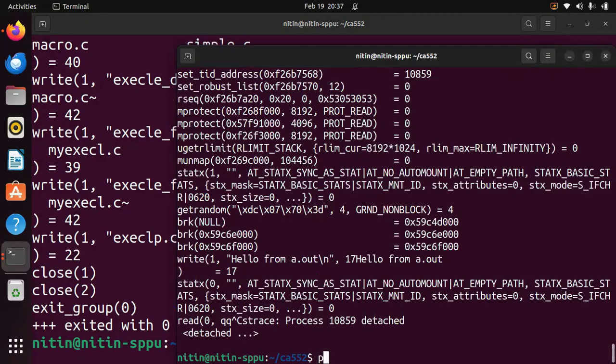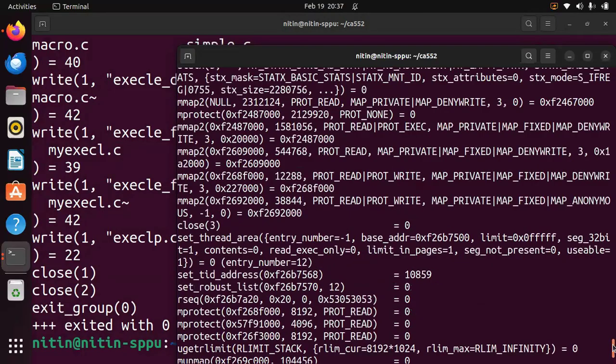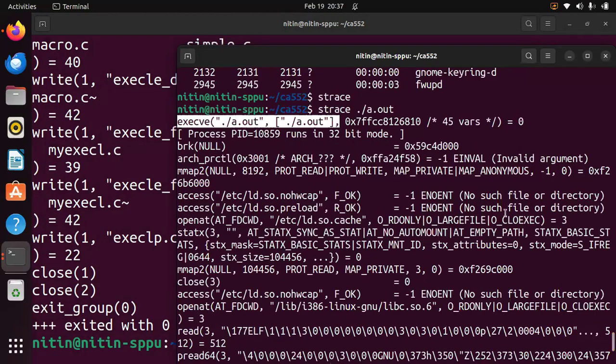If I write printenv and pipe it to wc -l, you will see 45, and that's why that number was added as a parameter there. And it returns 0, which means success, and this is what your strace output is. This confirms that the kernel executed our program with execve.